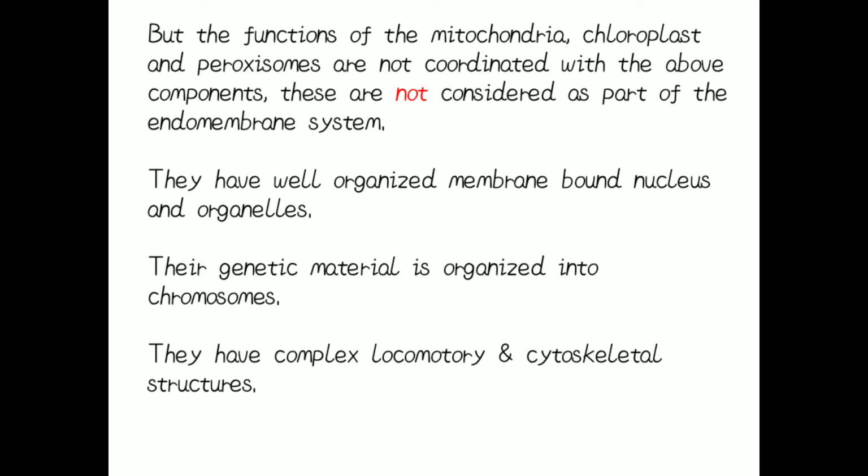They show a membrane around them. The genetic material is organized into chromosomes, and also in some cell organelles like mitochondria and chloroplast, they show their own genetic material along with the cellular genetic material. They have a complex locomotory and skeleton structure.